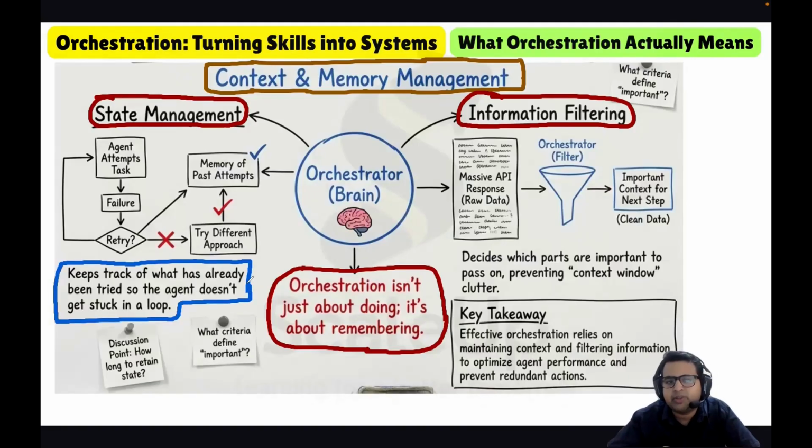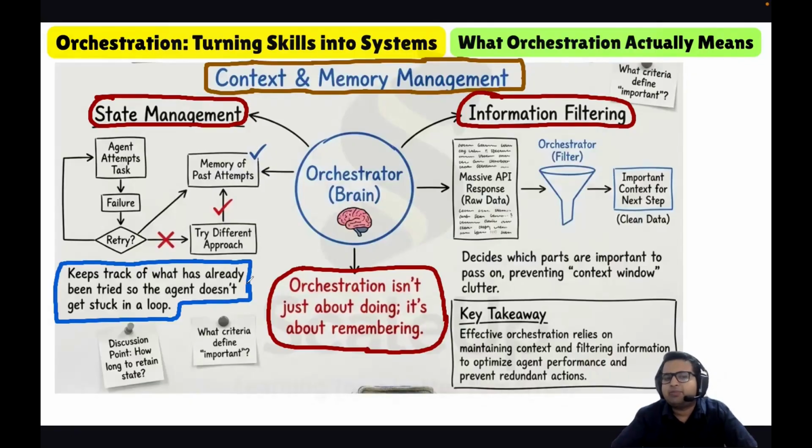State management means whatever responses we are getting, or whatever steps we have taken, we store. The orchestrator will make a plan and decide a control flow, whether to go for a linear sequence, parallel execution, or cyclic.